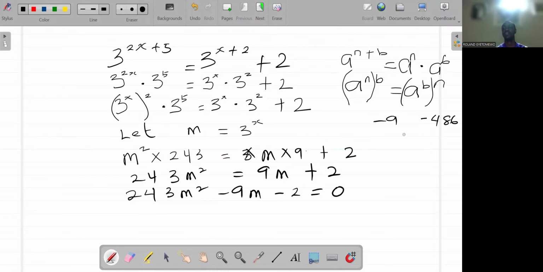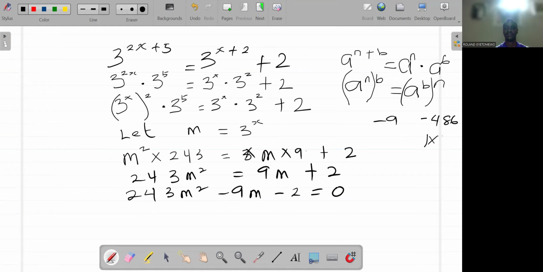The factors of this will be two numbers whose product is minus 486, and the sum is minus 9. Now I'm going to be thinking of two numbers that will multiply each other to 486.